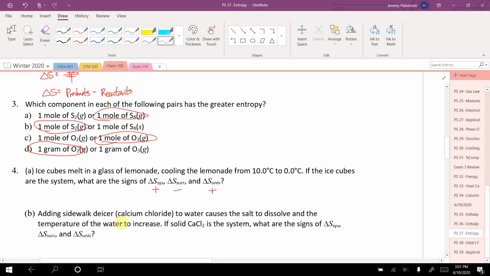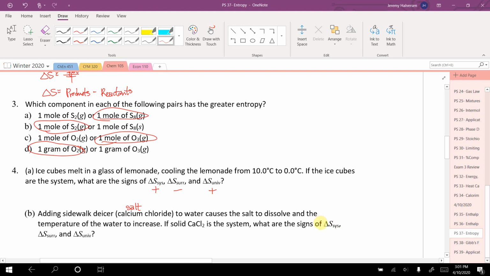All right, adding sidewalk de-icer, calcium chloride, later in the problem they're going to call it salt, to water causes the salt to dissolve and the temperature of the water to increase. If solid CaCl2 is the system, what are the signs of delta S? System, surroundings, and universe? All right, so we're taking salt, dissolving it in water, and the temperature of the water increases. So the system is the salt.